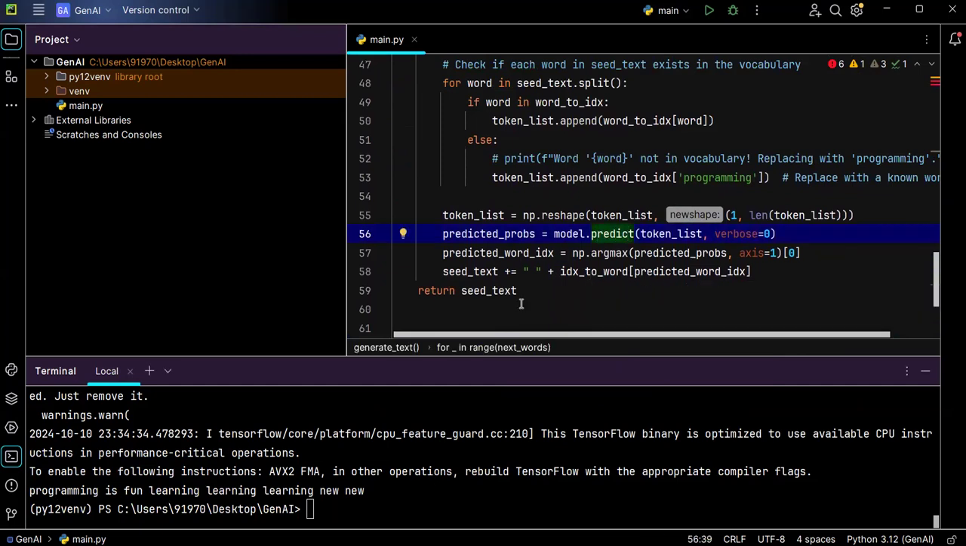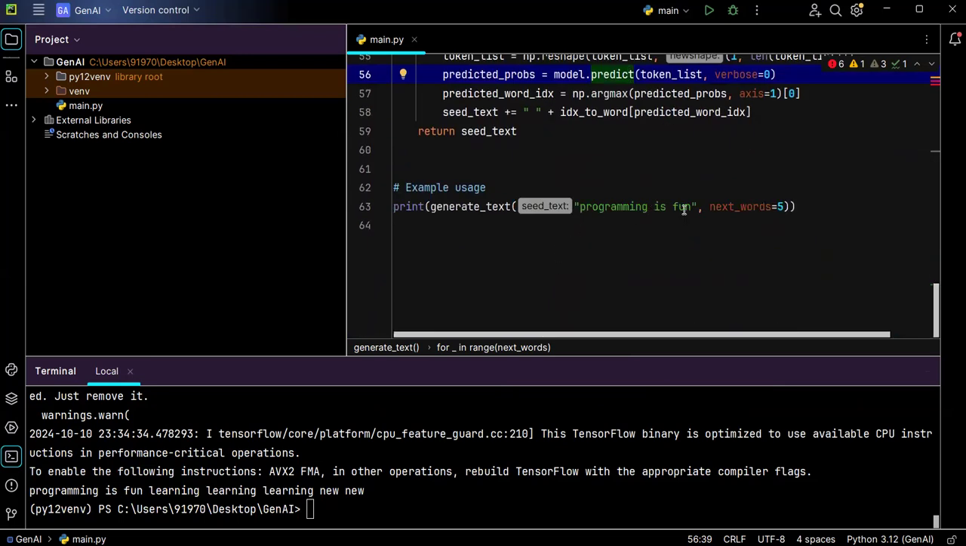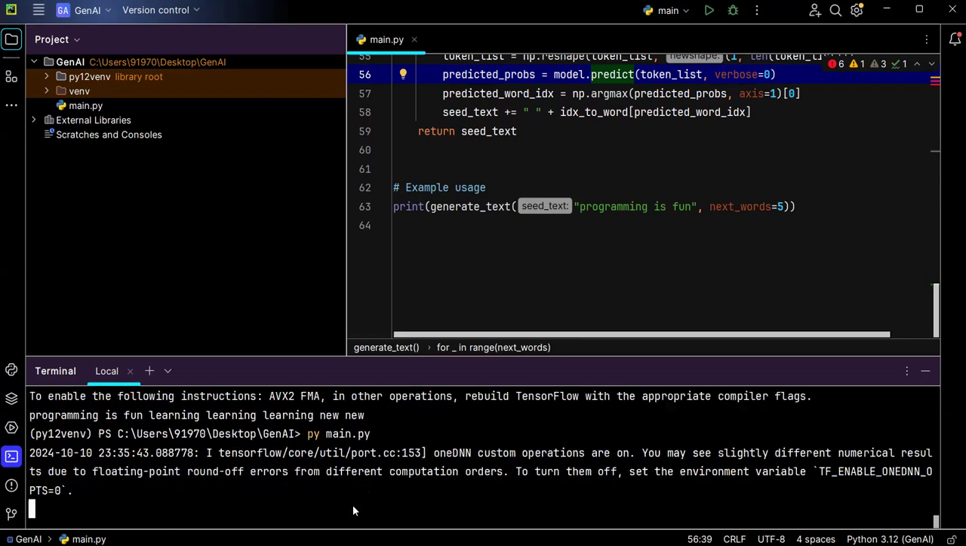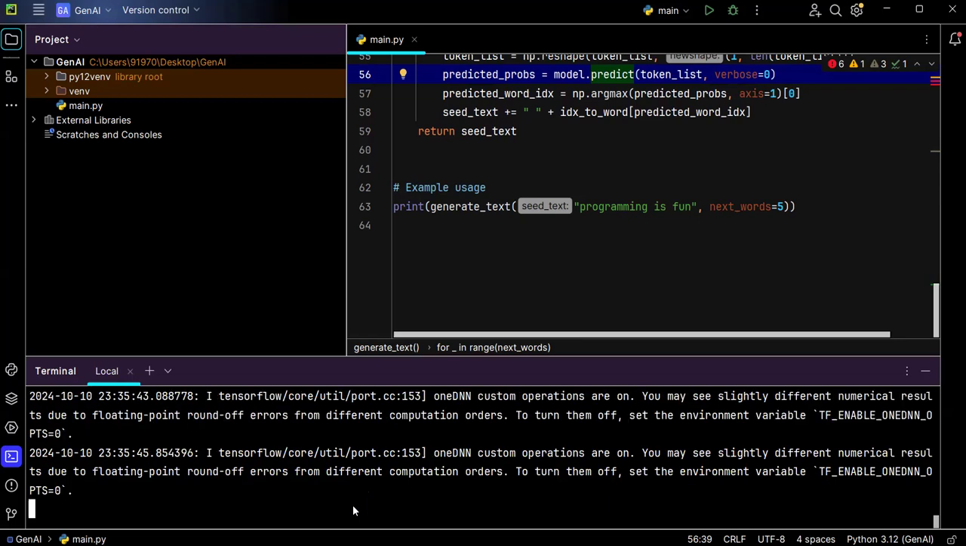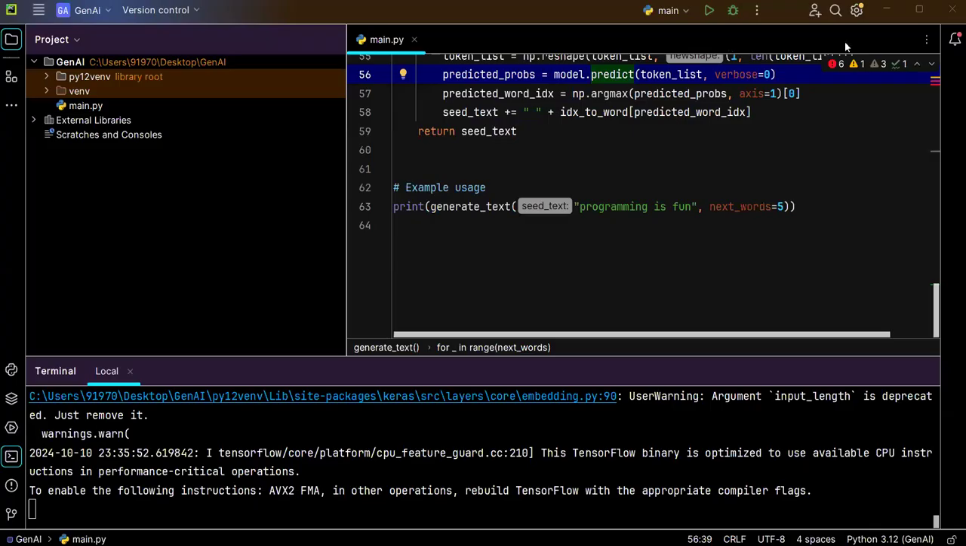Okay, you can see. What is the input that we provided? This program is fun. What is the response that we get? Program is fun, learning, then also it will pick learning, new. I think it is not providing me a more accurate response or the best output. Even though we are using the trained model, we are not getting the highly accurate or expected output, right? While predicting my next word, I'm not getting the expected output.